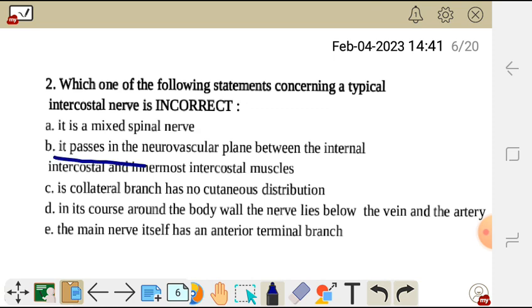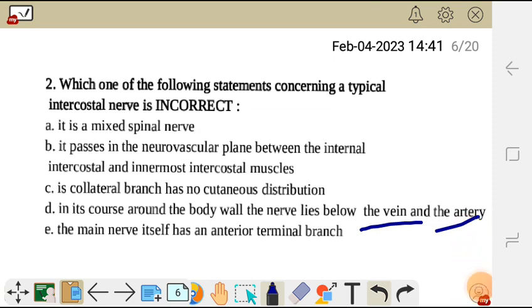B, it passes in the neurovascular plane between the internal intercostal and innermost intercostal muscles. C, its collateral branch has no cutaneous distribution. And D, in its course around the body wall, the nerve lies between the vein and artery.